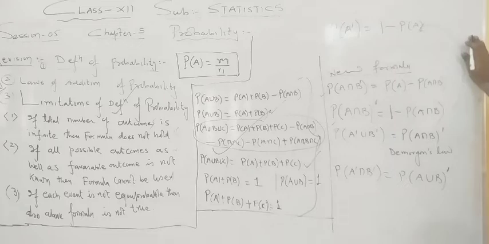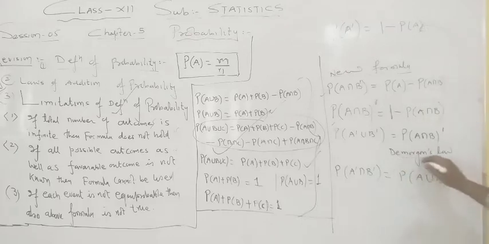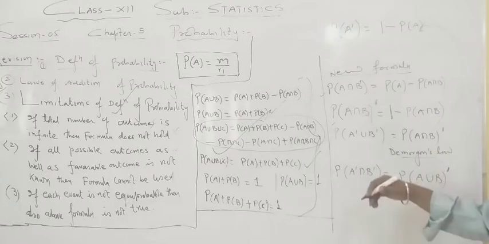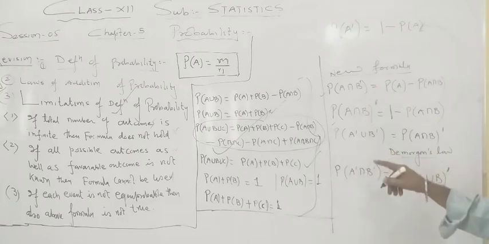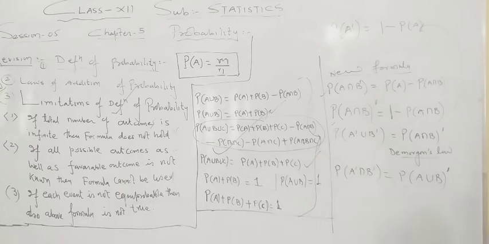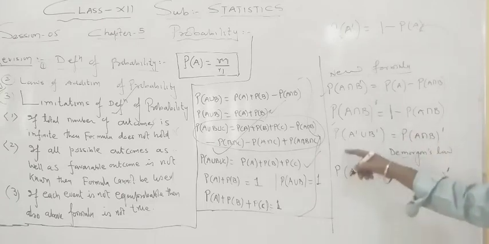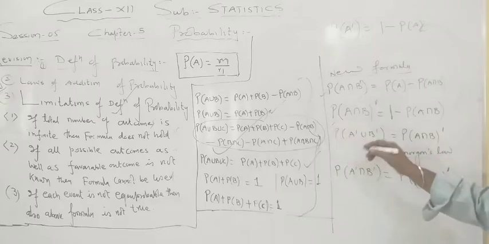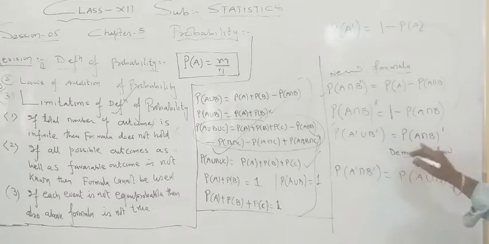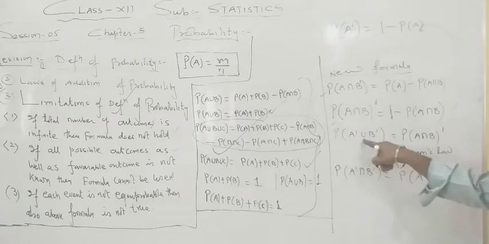But there are 2 very important formulas which come from set theory of mathematics. This is known to students of mathematics as De Morgan's law. So whenever we use the words De Morgan's law, these 2 formulas come to our mind. One is probability of (A dash union B dash). There are many questions, and surely you will get 1 or 2 questions around this. Probability of (A dash union B dash) is equal to probability of (A intersection B) whole dash. How do I remember? Change the sign.